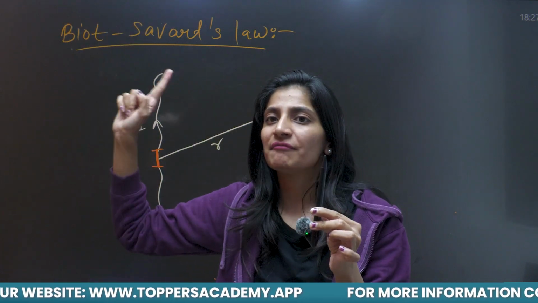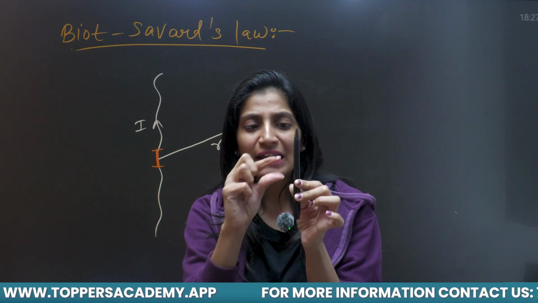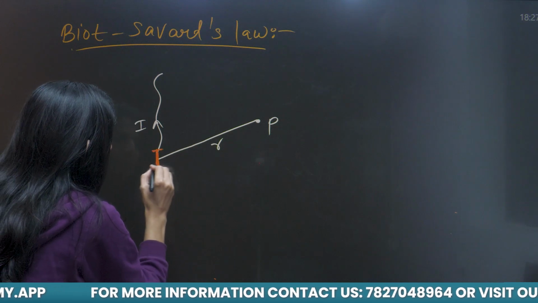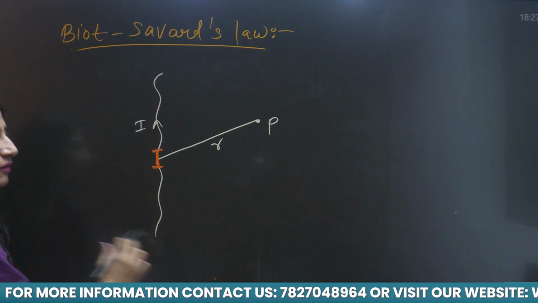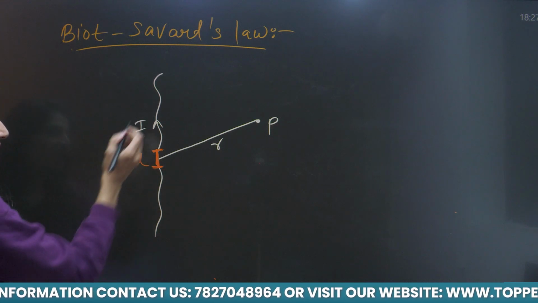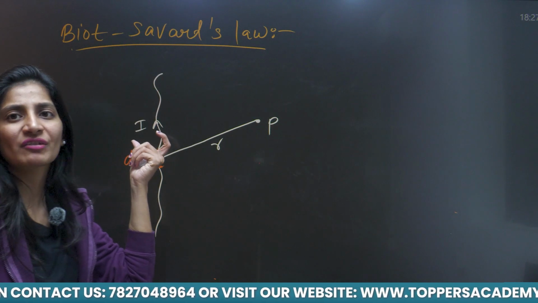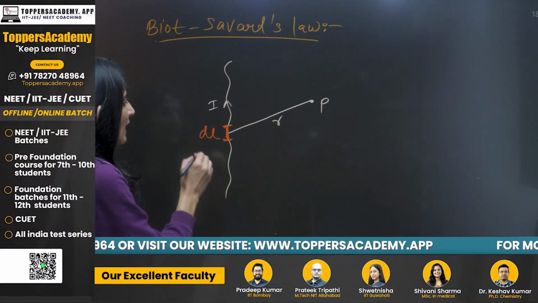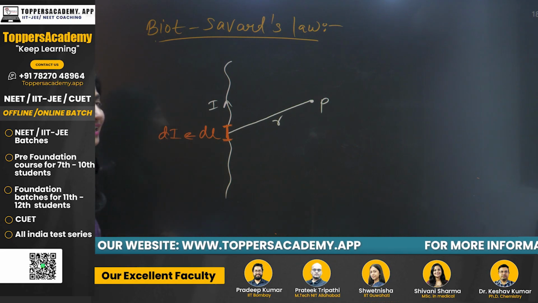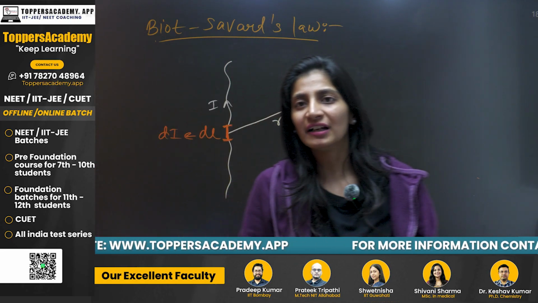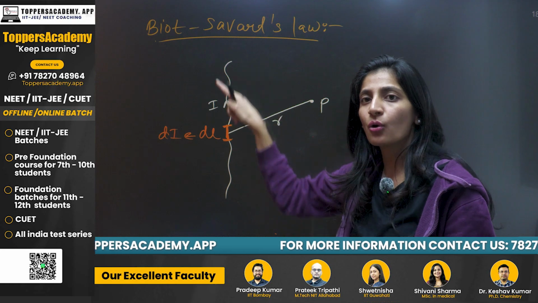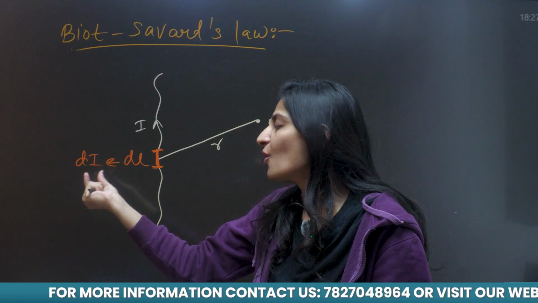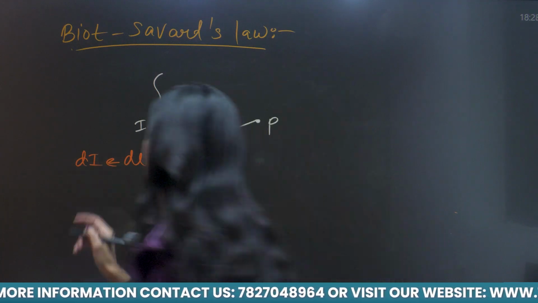Biot-Savart law gives the value of a small magnetic field. I am taking a small length element of this wire, a small length portion of this whole wire, and this is dL. If this whole wire is carrying some amount of current I, this small portion of wire will have a small amount of current, which I am representing as dI. If the net magnetic field due to the whole current I is capital B, the magnetic field due to this small current carrying element will be dB.